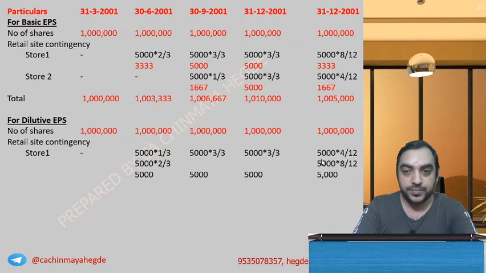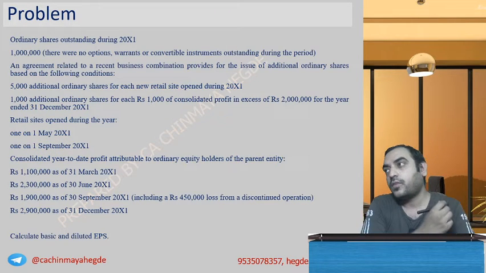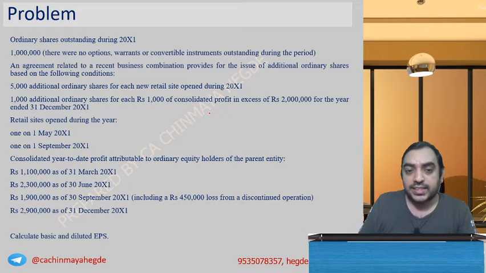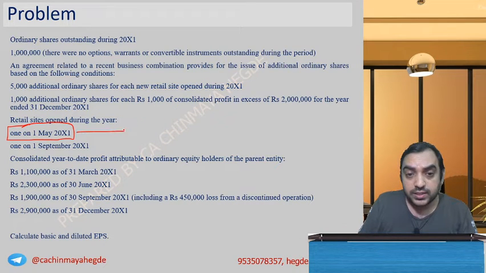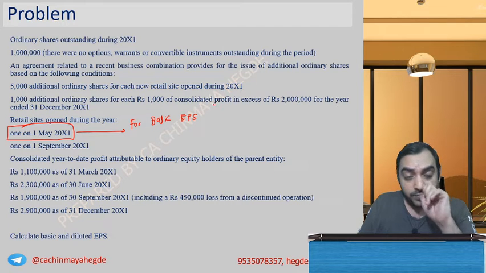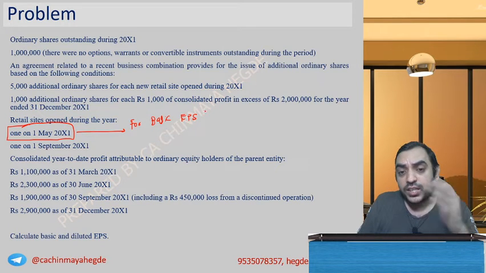This part you have not got it. So what does this say? Let's say this 5,000 what we have on 1st of May 2001. So we are telling this, for basic EPS, you take it from the date of issue.